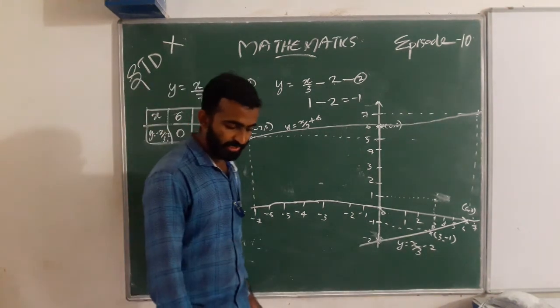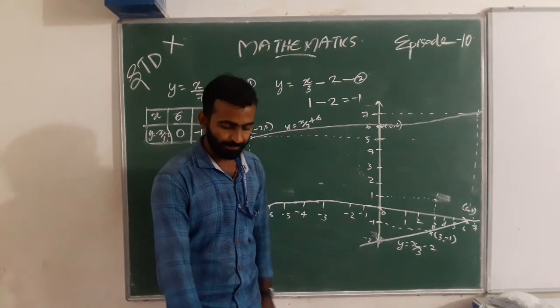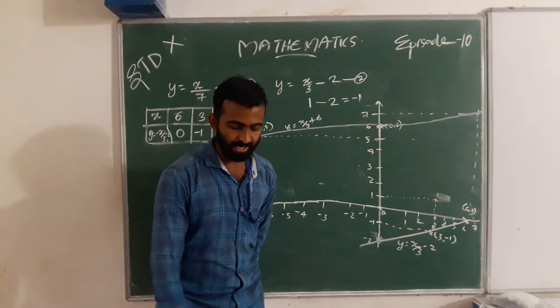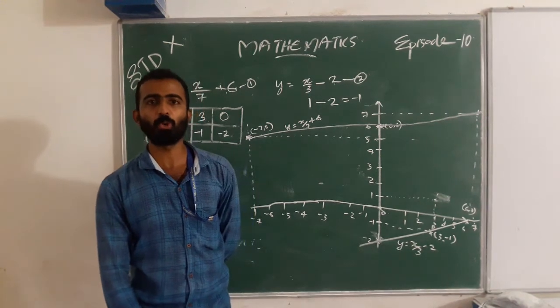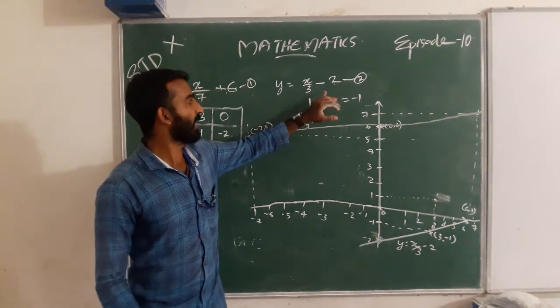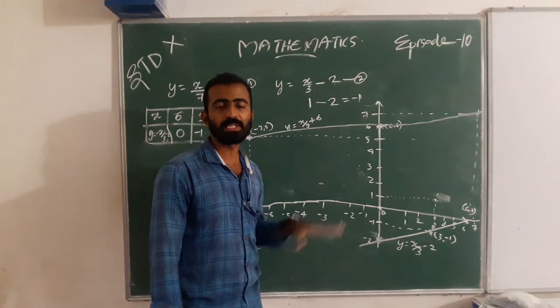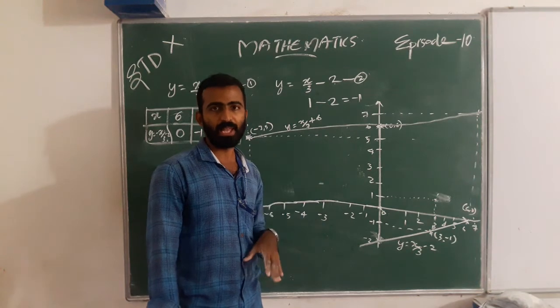And the second condition: after 3 years, x plus 3 equal to 3 into y plus 3. Then we get this equation, and this is the graphical representation of their ages.